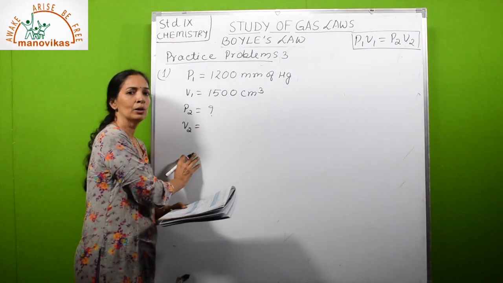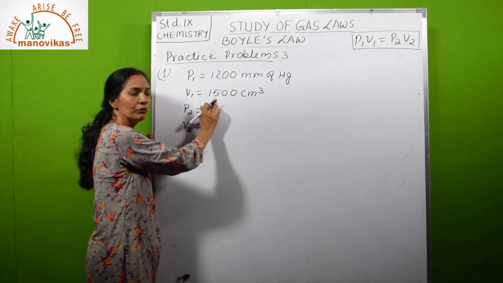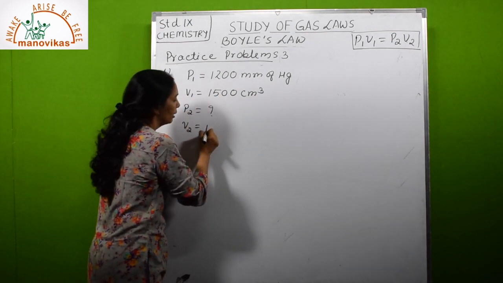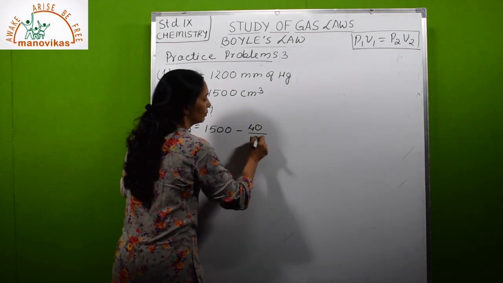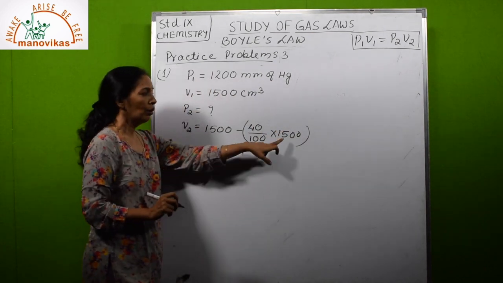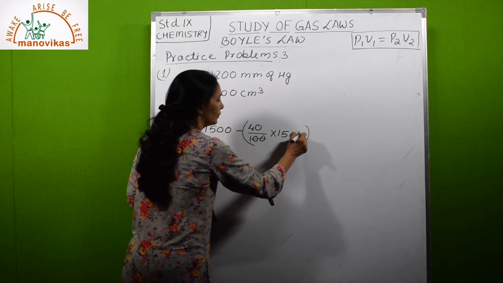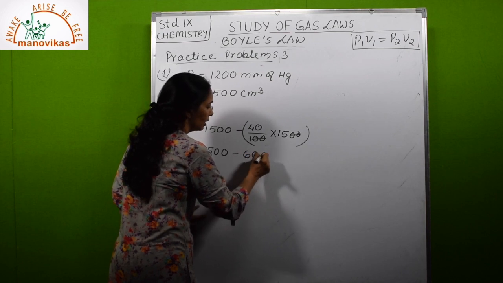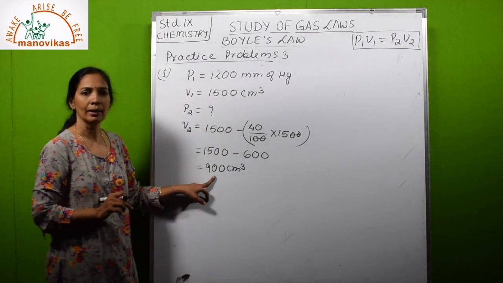Volume, what is the final volume that we have to calculate? The hint is given, it is decreased by 40%. So 40% of 1500 you have to reduce from this. So it will be written as decreased by 40%, so minus 40% of 1500. See, 40% of the initial volume, so this will be 40 upon 100 multiplied by 1500. Now cancel this. So 15 fours are 60, so 1500 minus 600, that is equal to 900 cubic centimeter. So the final volume is 900 cubic centimeter.